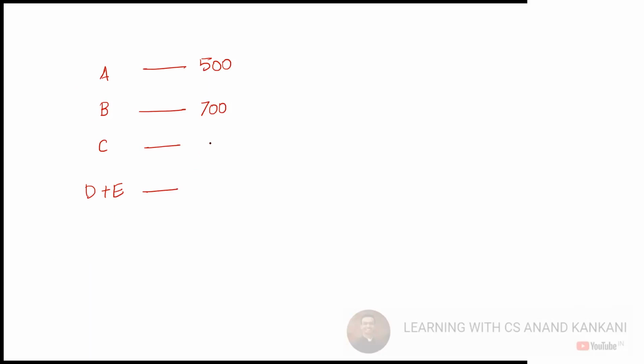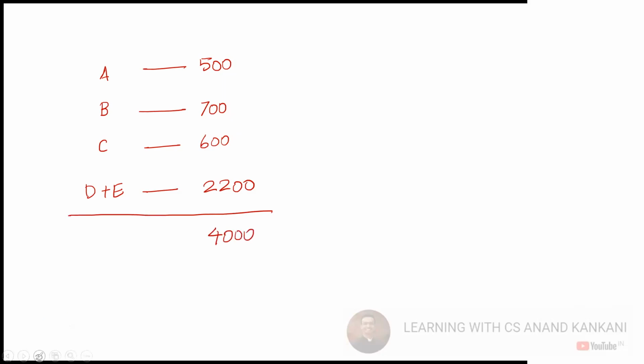Then let's say C, 600 rupees. And E, let's say 2200 rupees. This is clear. So what is the total? Can someone do the total for this? I have just randomly written the numbers. So this is 4000, correct? Yes, so this is 4000.